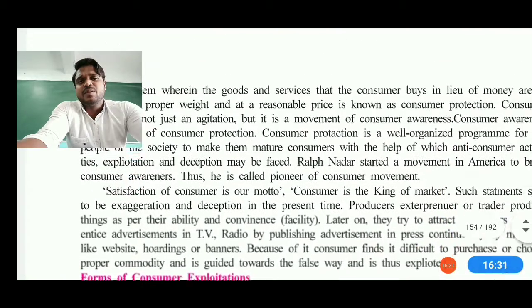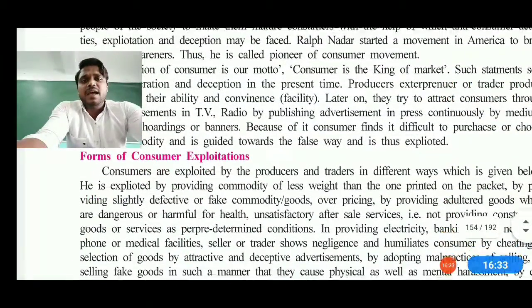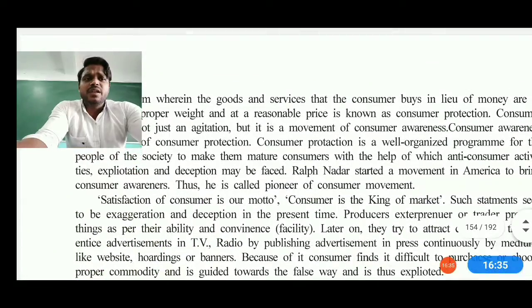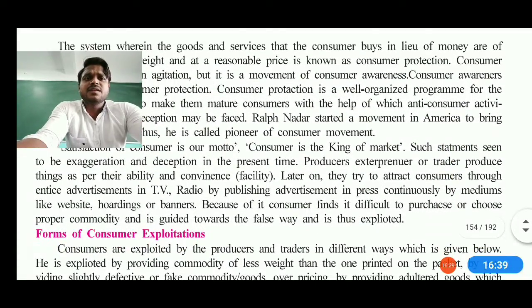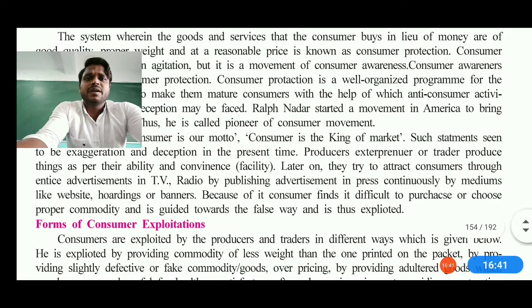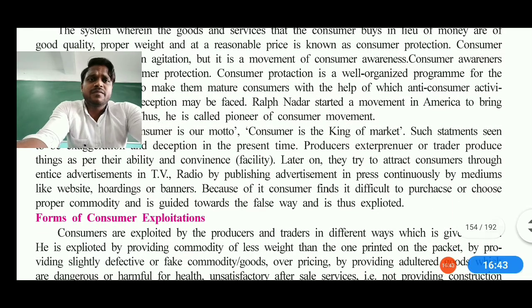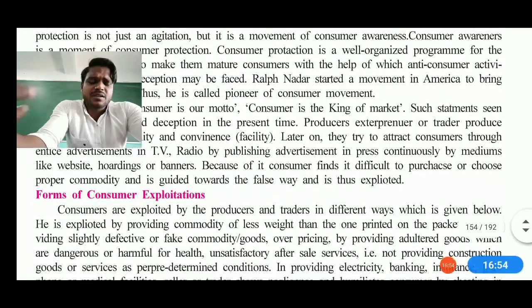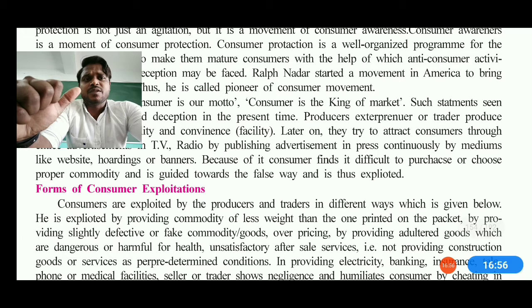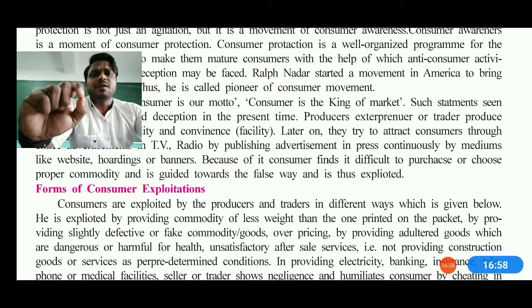So that's how we can say the consumer is exploited in many ways here. Now let's check how many ways there are for consumer exploitation. Here some paragraphs are written. The paragraph says that the system wherein goods and services are bought by the consumer in lieu of money, with good quality, proper weight and reasonable price, is known as consumer protection. It is not against any laws or education, but it is a thing where consumers' trust in the market must be sustained. Therefore the consumer is the king of the market.